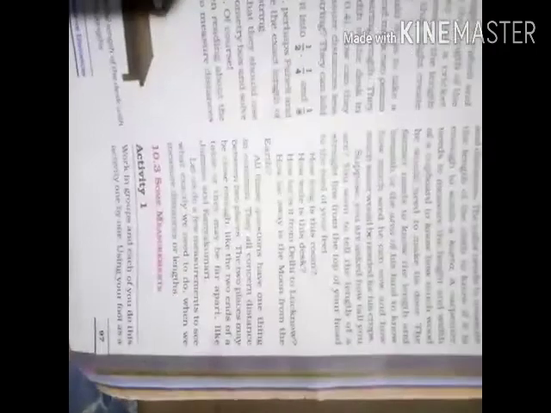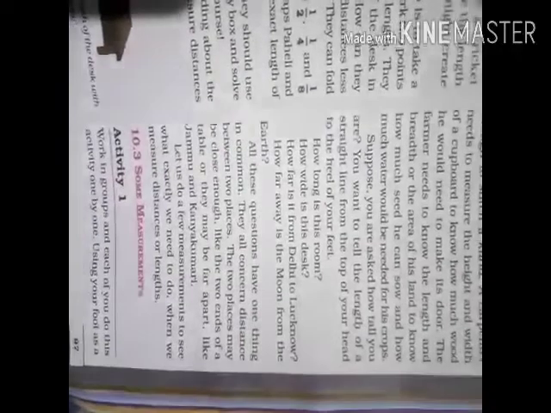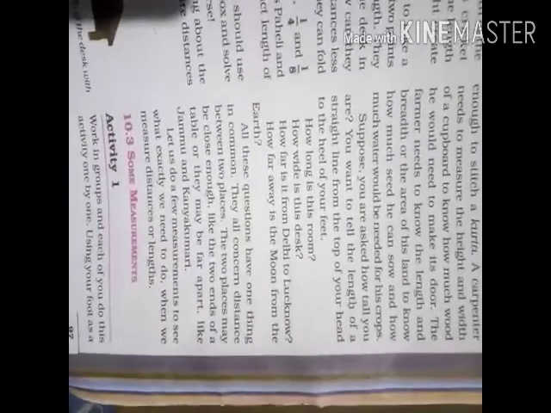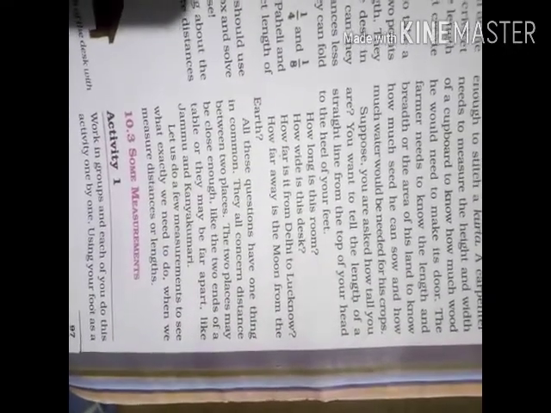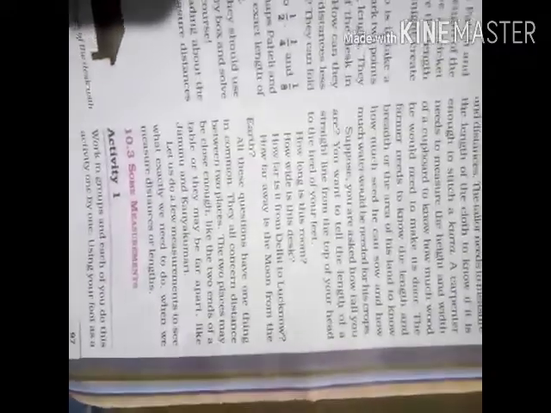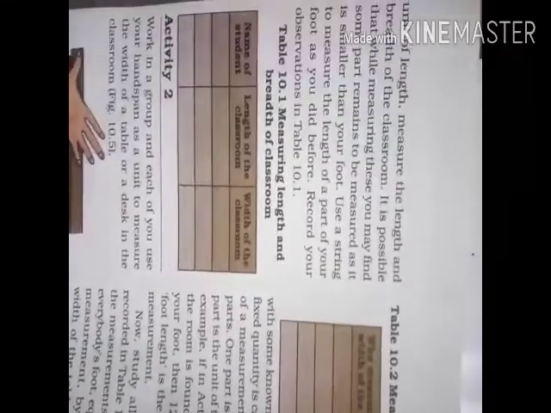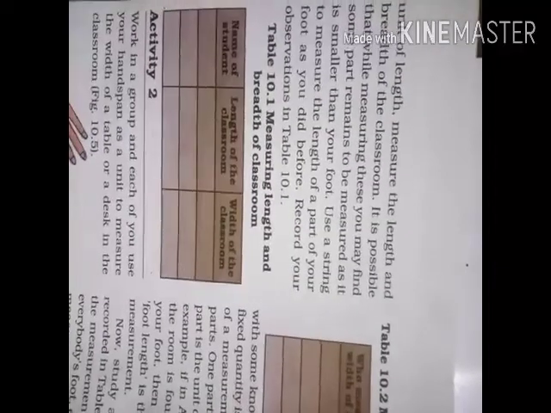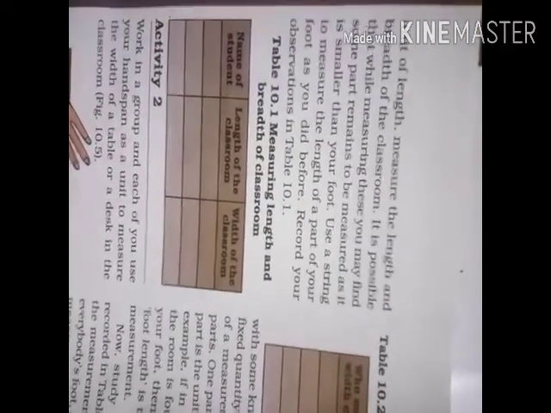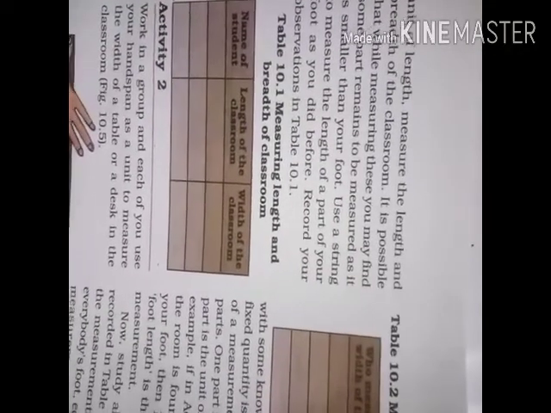Now let us see activity 1, page number 97. In this, it is said to do in a group. This work has to be done in a group. If you are in school, you can do it with your friends and compare the length and width of your classroom.